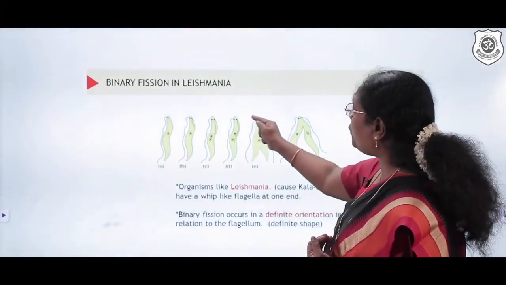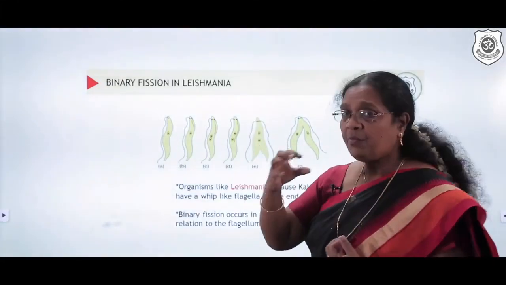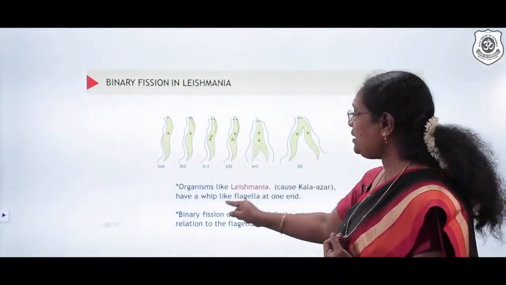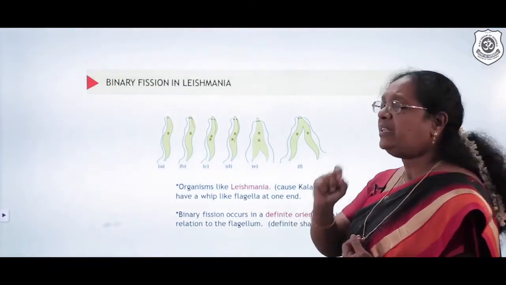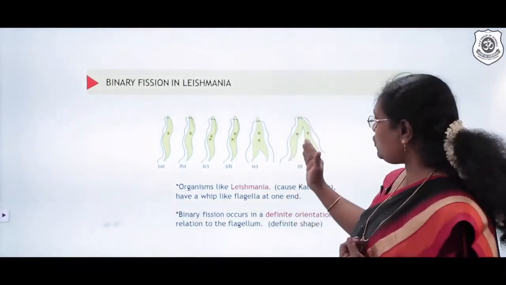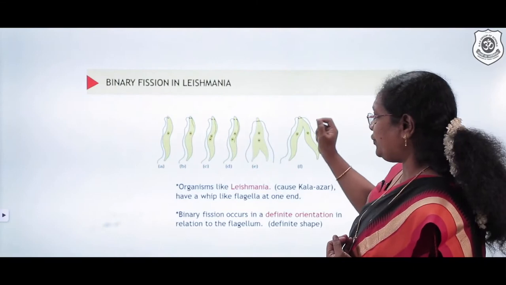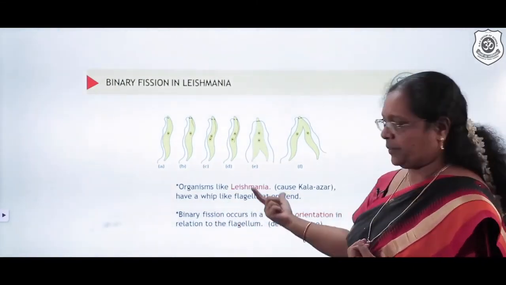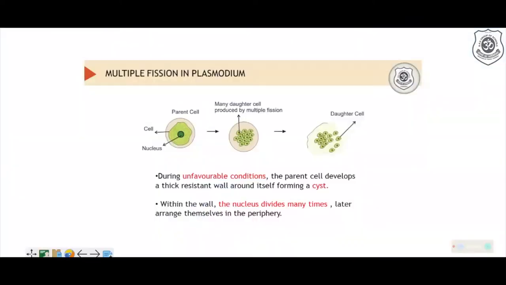And they have a whip-like structure, in the sense they have a very definite shape. And because of the definite shape, you find the binary fission occurs in a very definite orientation. It has to just divide into two. The reason is the relation of the flagellum over there, and it has a definite shape. That is what we see in the case of a binary fission.